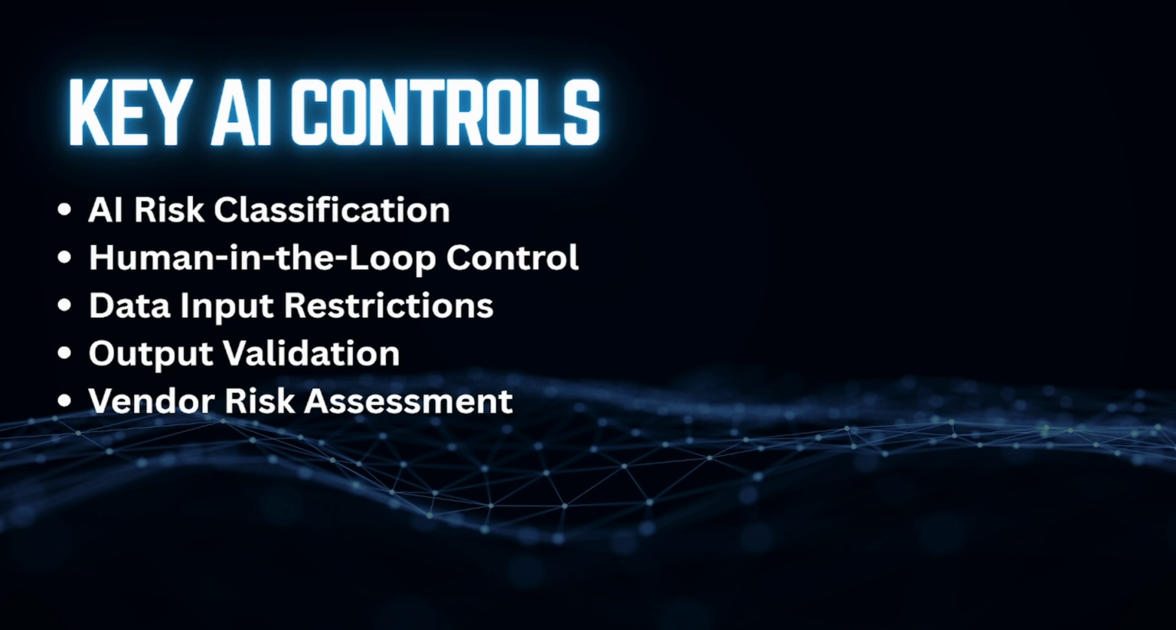Third, data input restrictions. We must be able to control what data can be entered into AI systems. So sensitive data should never go into public AI tools. Fourth, output validation. AI output should not be trusted blindly. We must be able to review before action. And finally, vendor risk assessment. If you're using third-party AI tools, we must assess where data is stored, how it's processed, and what risks exist.